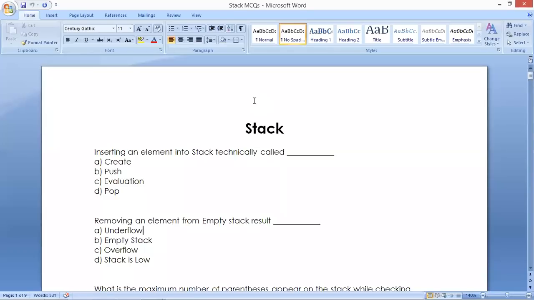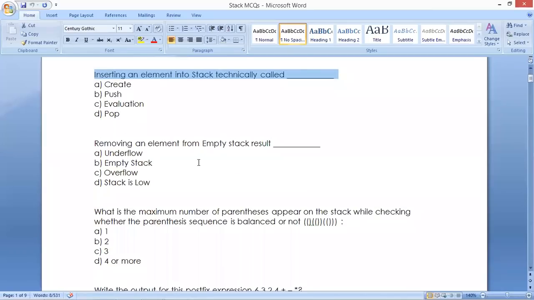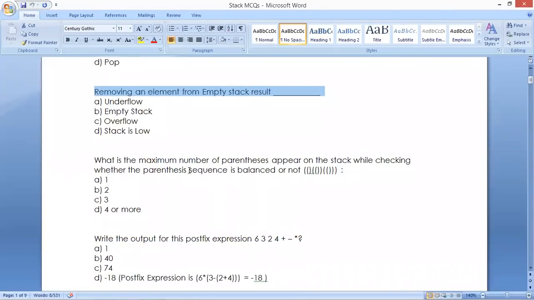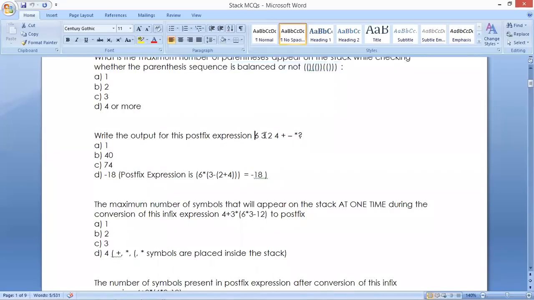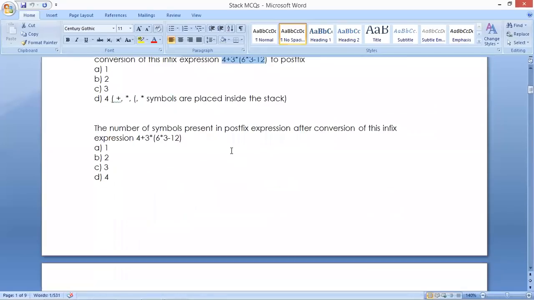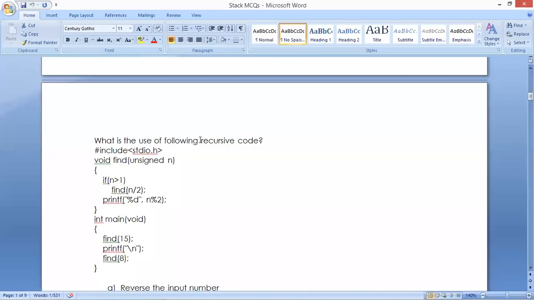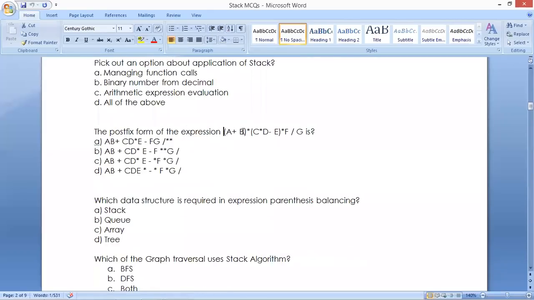Initially it seems to be simple. Inserting an element into the stack, technically called. Removing an element from the empty stack results in. Right, here it is balancing parenthesis, postfix, infix, prefix notations, evaluations. Most of the questions they will cover from recursions and expression evaluations only.